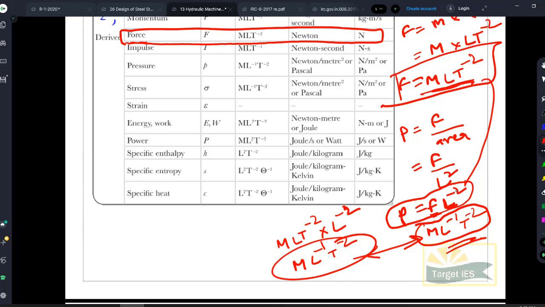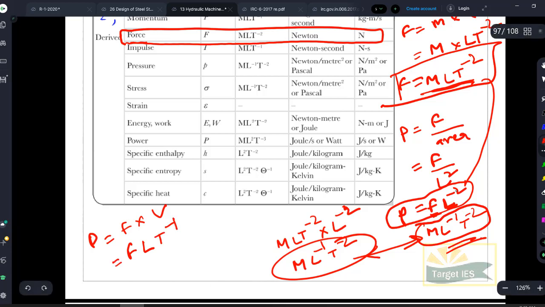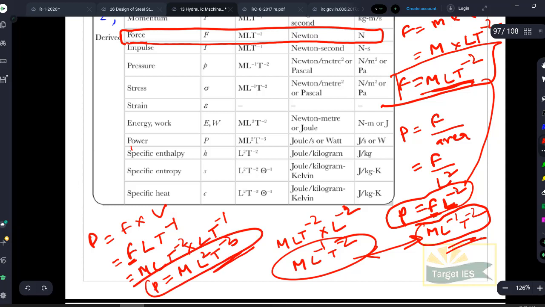For example, power. Power is force into velocity. So you can write F L t to the power of minus 1, and that's it. Or you can also derive it: m l t to the power of minus 2 into l t to the power of minus 1. So you will be getting m L square t to the power of minus 3. So this will be the dimension for your power. You can write it as the end product, or you can stop here also.